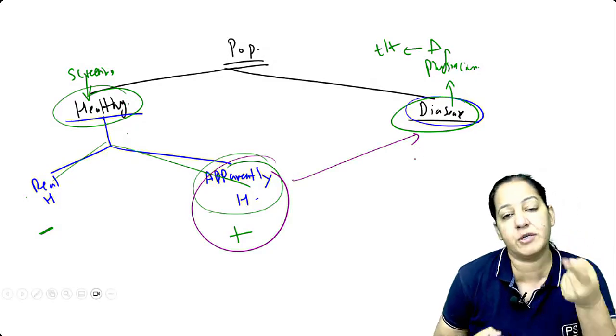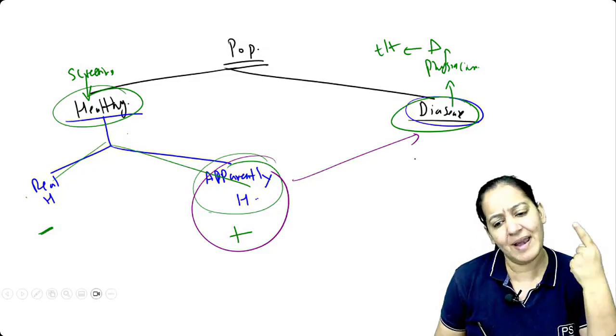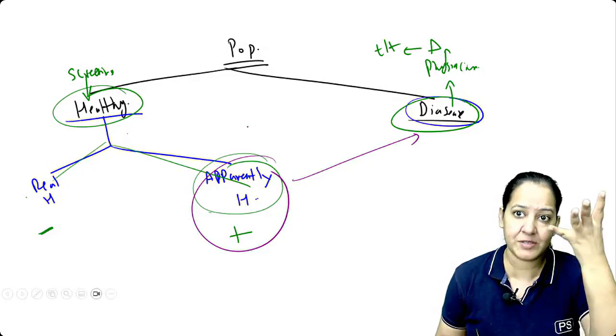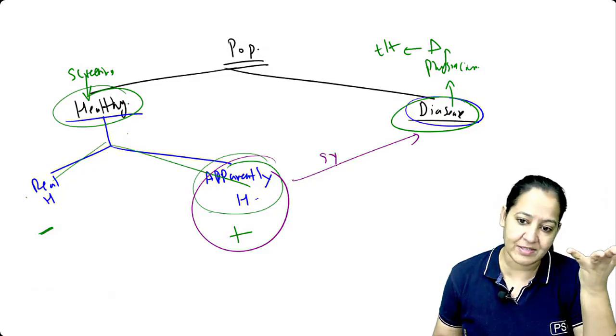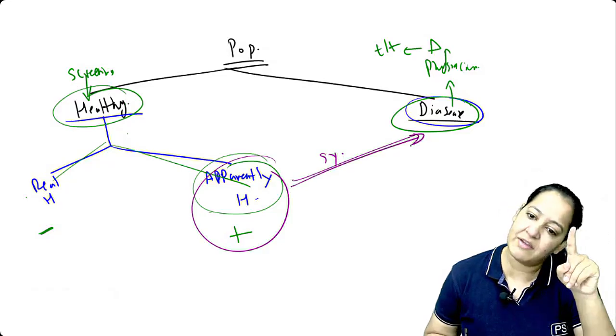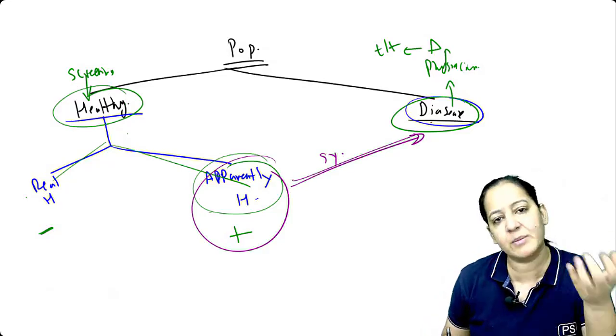Why are we taking the trouble to go to them? Let them come. Let's wait. The disease will progress. They will have certain symptoms and signs. At that time, they will be diseased and they will run to us, to the doctor. At that time, we will treat them.